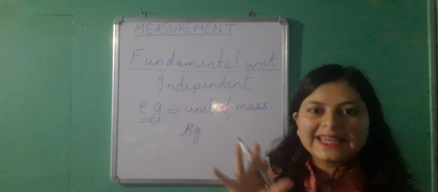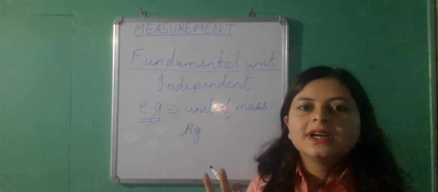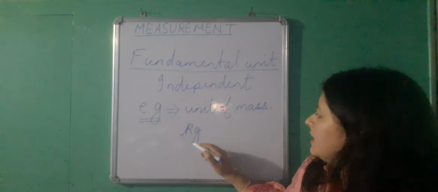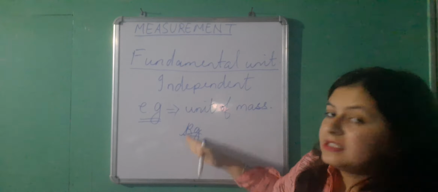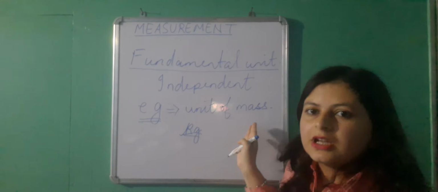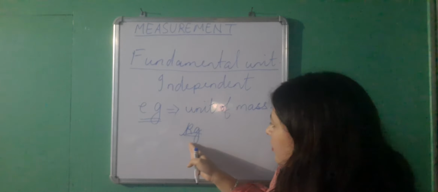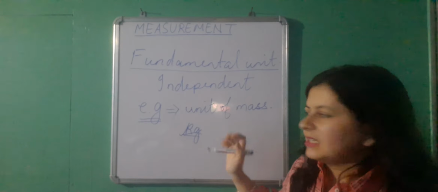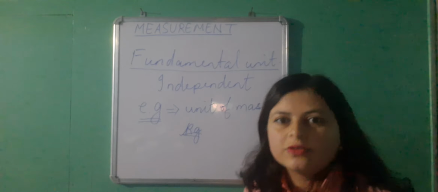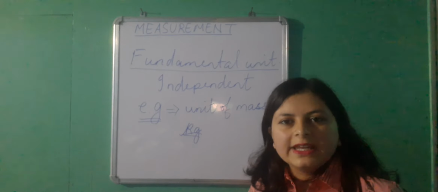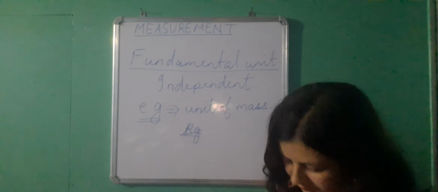You don't need to use second, or meter, to express kilogram. It is standing on its own. You cannot change it into any other fundamental unit, nor can you relate kilogram to any other fundamental unit. That is the meaning of fundamental or basic unit, and as I told you, it is independent of any other unit.